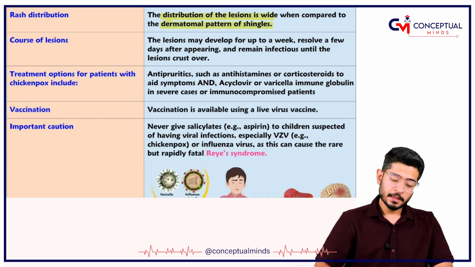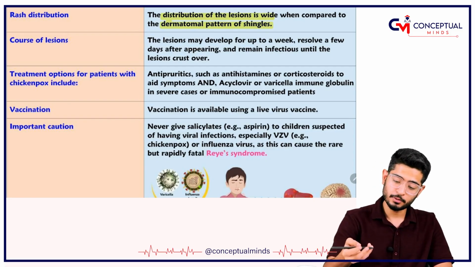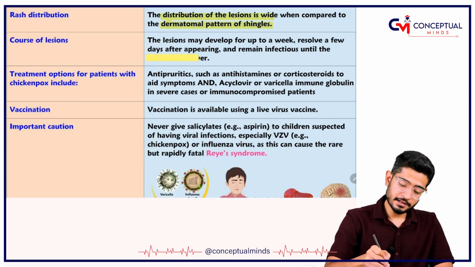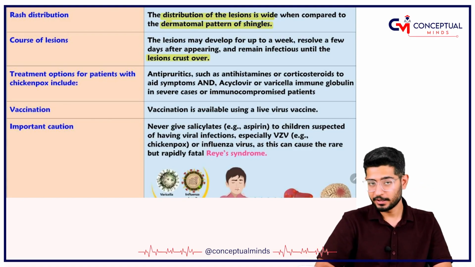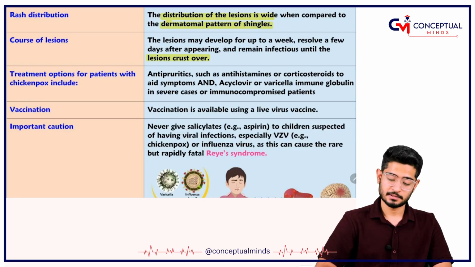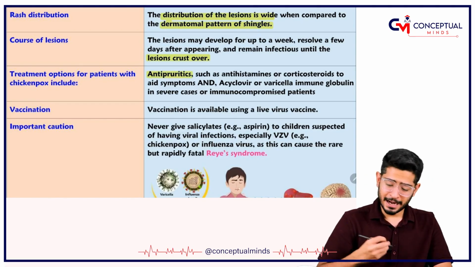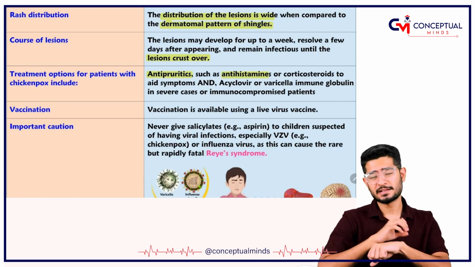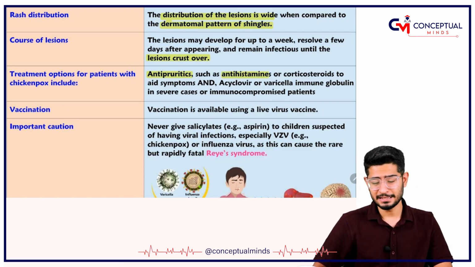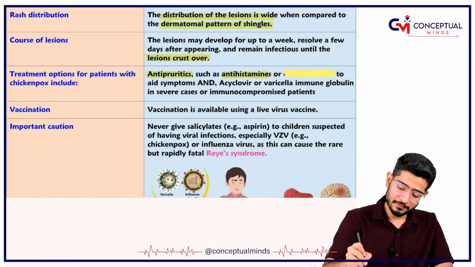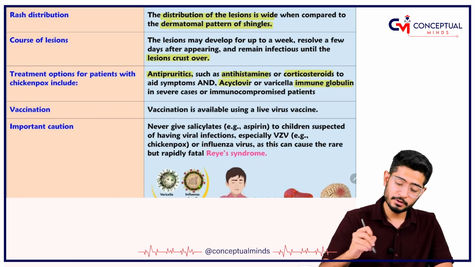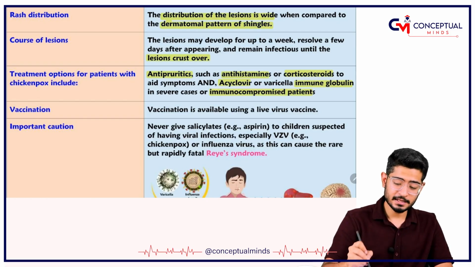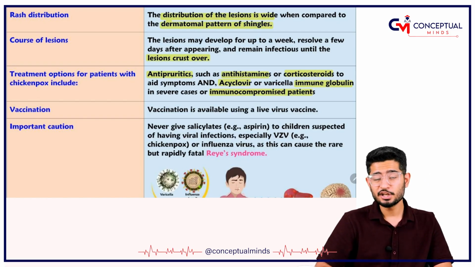The rash is going to appear pleomorphic, and later on the lesions are going to have crusting. What are the treatment options? One is antipruritics like calamine lotion and antihistaminics, both of which prevent the itching because these are itchy lesions. Corticosteroids, acyclovir and immunoglobulins are given in severe cases, if the patient is severely immunocompromised.